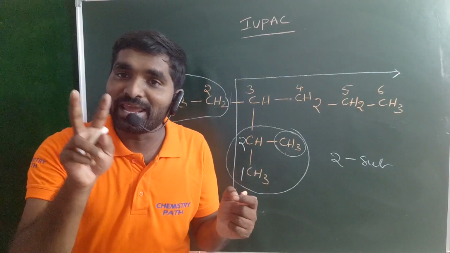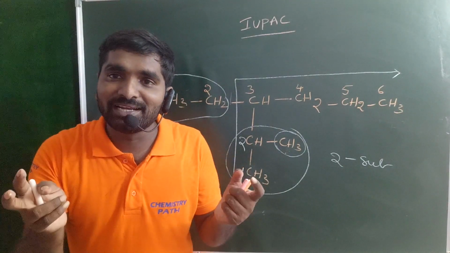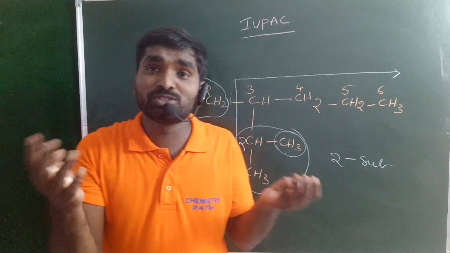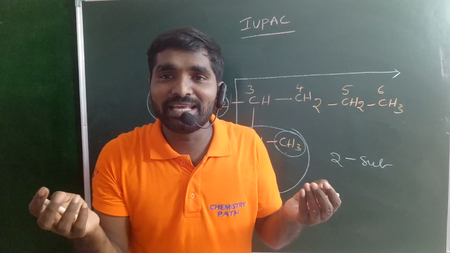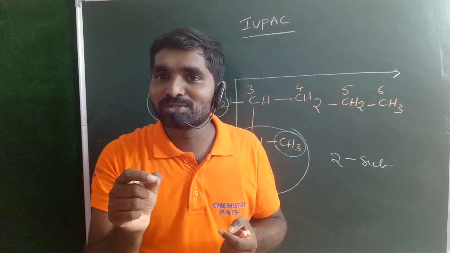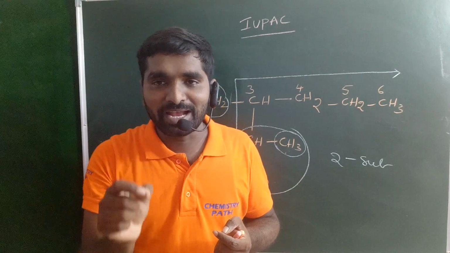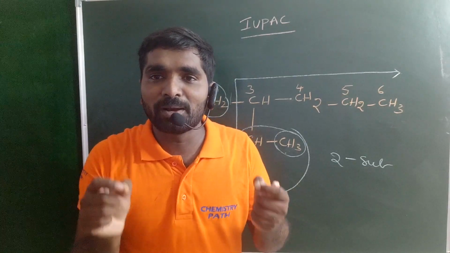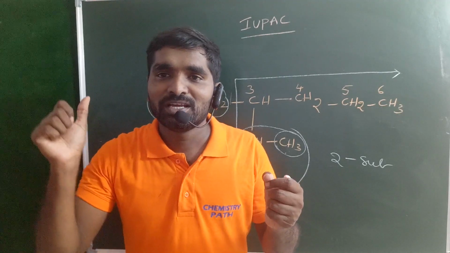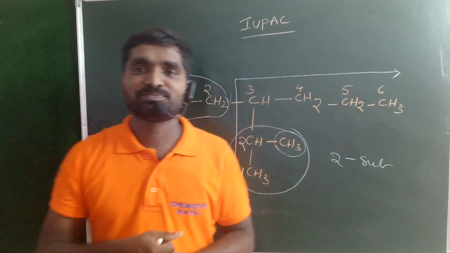When you have two chains, and the two chains may contain the same number of carbon atoms, then you must choose the parental chain which contains the maximum number of substituents. Most important basic rule in the IUPAC nomenclature system.